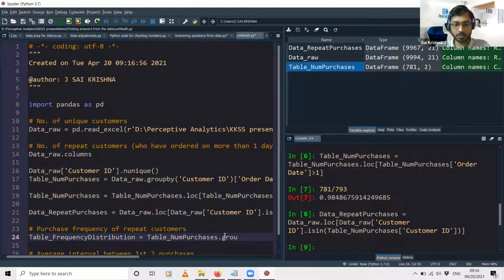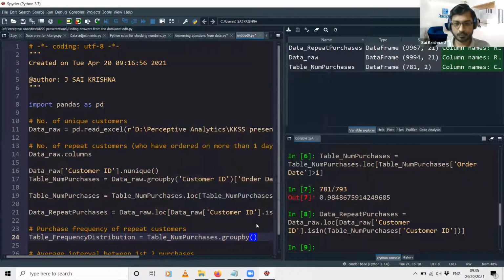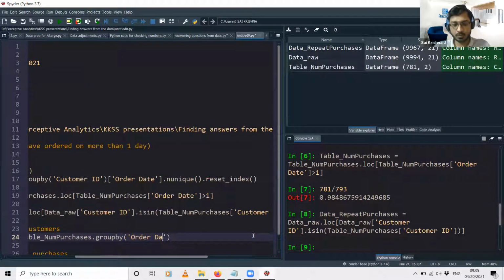So dot group by, and we'll be grouping at the level of the unique number of purchases that each person has made. That number of purchases is defined by this order date column that you see over here. So this is the value that has to go into the group by function. For each unique value under the order date column, I need to find out the number of unique customers.